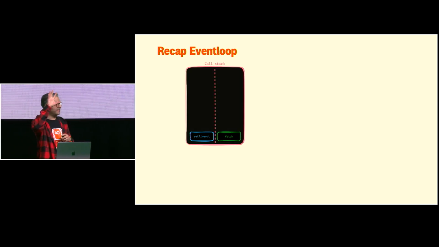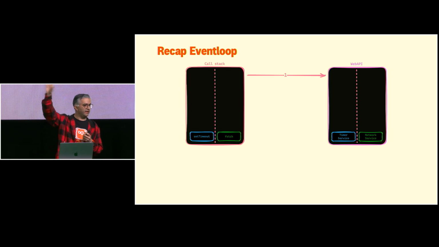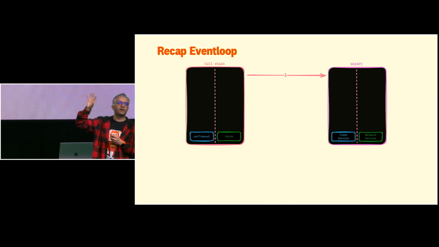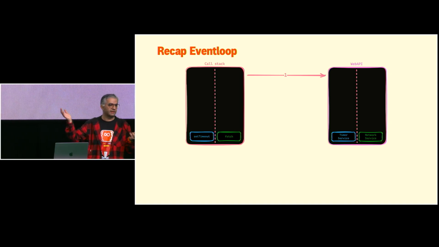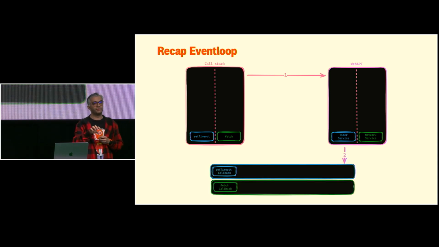We have the call stack, and some functions are there, setTimeout, fetch. setTimeout goes to the timer service, fetch goes to the network service in the Web API. As soon as that API resolves, in the timer, waiting, in fetch, getting a response from the server, we push them into the queues. Queues are there to help us, again, put them in the call stack to run our callback.